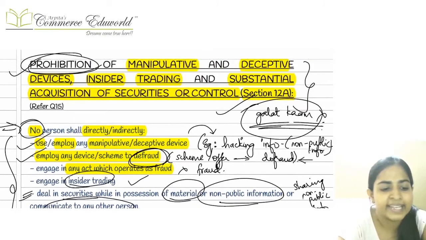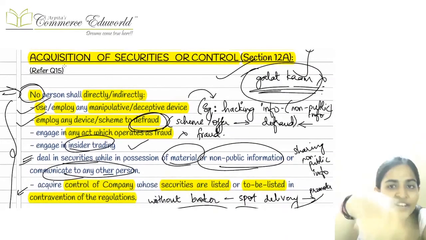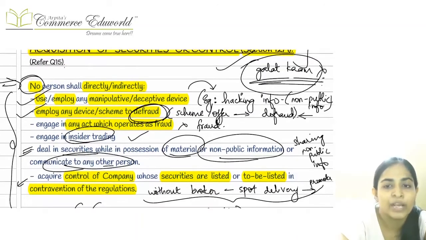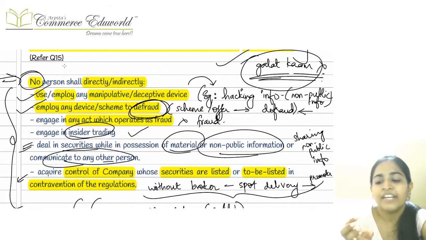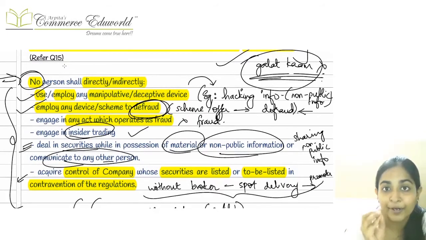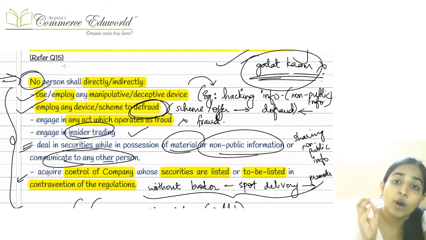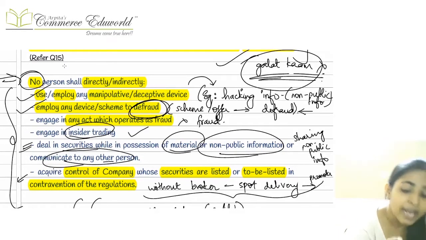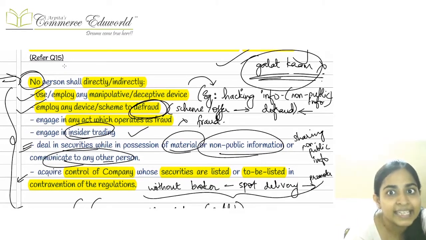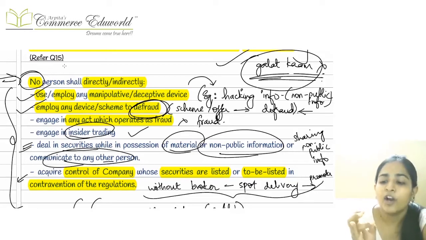Section number 12A says that they have listed a few things, and they have told that all these things, whatever they have listed here, are prohibited. Example, if you are acquiring control in any particular company in a contravening manner, if you are indulging in insider trading, that is not allowed. If you are indulging in hacking, etc., that is not allowed. If you are trying to defraud any particular person, that is not allowed.